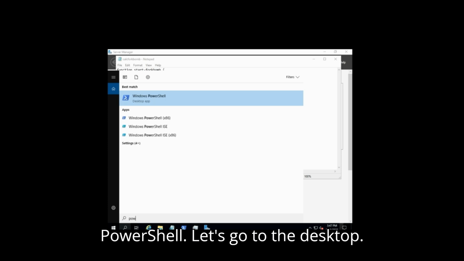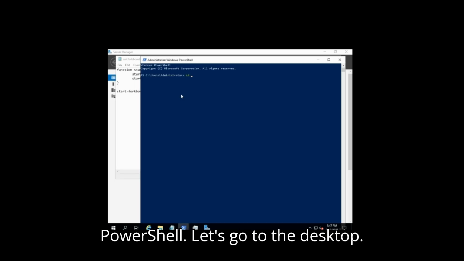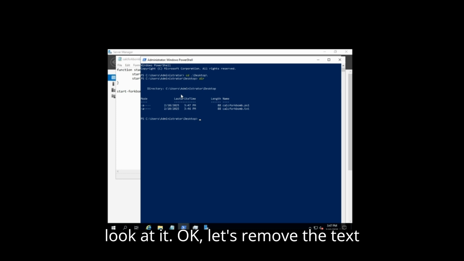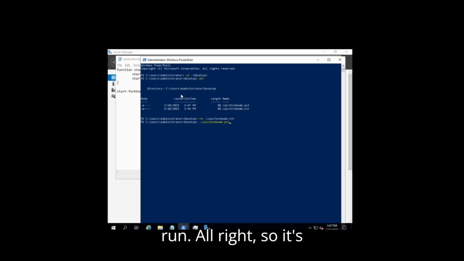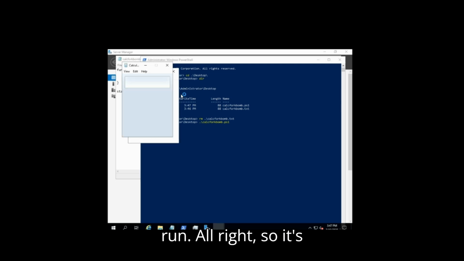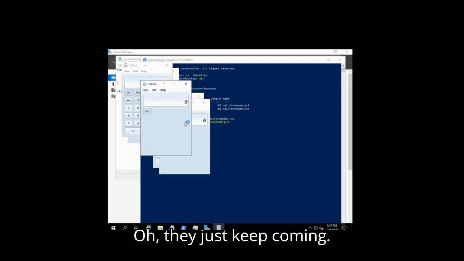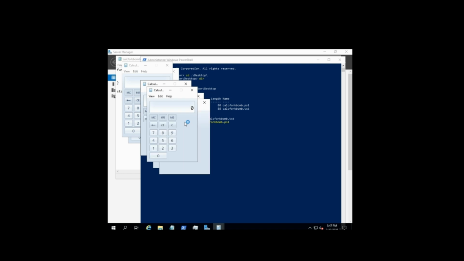So let's go ahead and open up PowerShell. Let's go to the desktop. So cd, change directory, to Desktop. Let's look at it. Okay, let's remove the text file. All right, and let's run that fork bomb. All right, so it's already spawned two calculators. Ooh, they just keep coming. Wow.